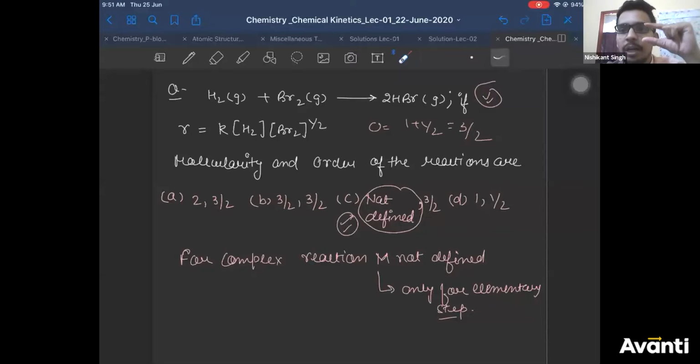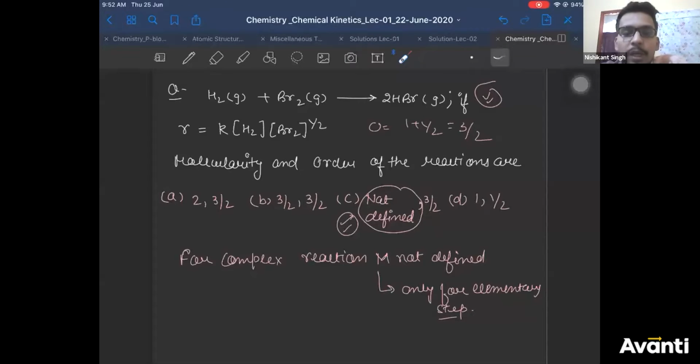Using that, you can write the rate law and find the order. And for that step, you can find molecularity also. You can find molecularity only for one step, not for the overall reaction. Logically speaking, only B and C will be the correct options. Yes, you are kind of right, but we cannot define molecularity here.